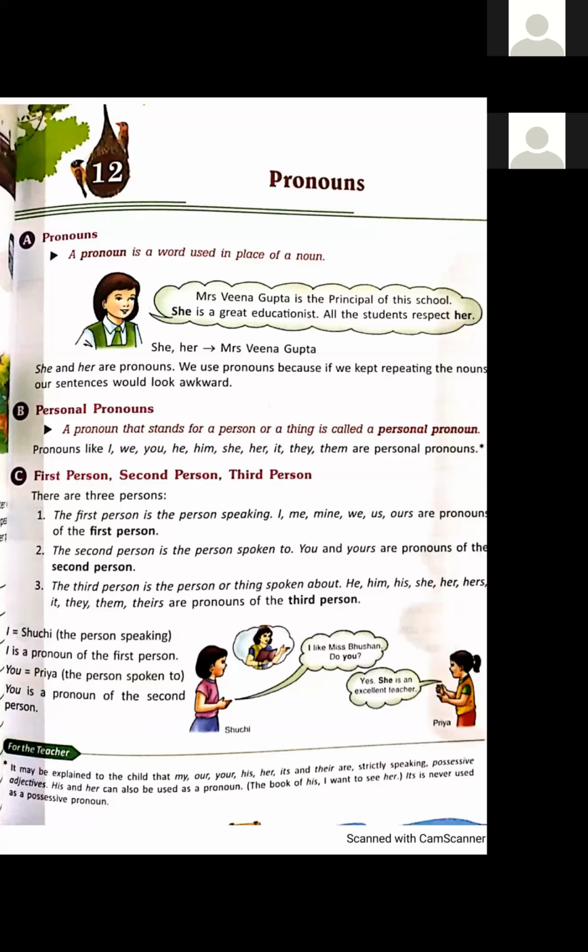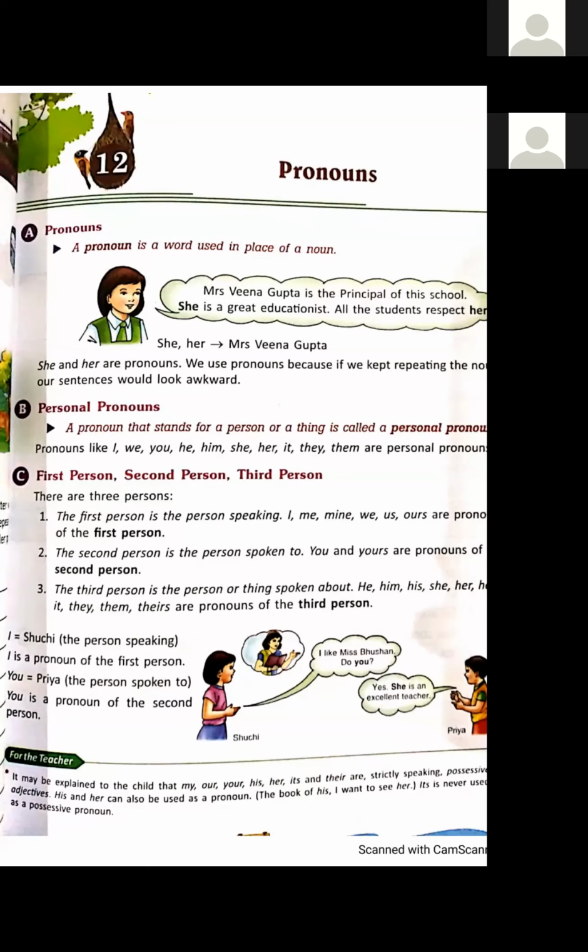Okay, now personal pronouns. A pronoun that stands for a person or a thing is called a personal pronoun. A pronoun which we use in place of a person, and a pronoun which we use for a thing also, that is called personal pronoun. Again, I am repeating the definition of personal pronoun.